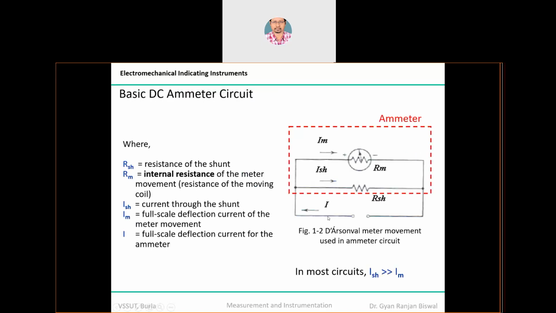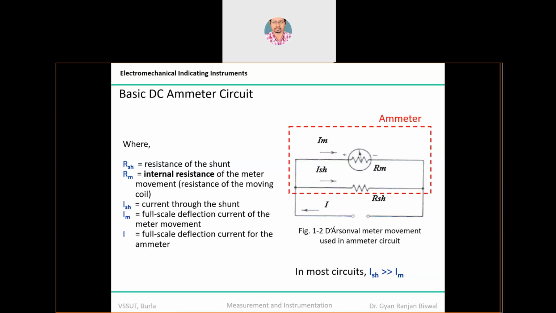So in DC measurement, what is the role of this low resistance, that is called the shunt resistance? It is used basically to protect, to bypass the additional amount of current. Let's see, for example, in this particular demonstration, you can see I is the total amount of current which is supplied, and the current which should pass through the meter is Im. Now the value of Im is very low as compared to the total amount of current. So what will happen if you feed the total current, more than the full deflection current, through the particular meter? It will completely damage or collapse your device, right?